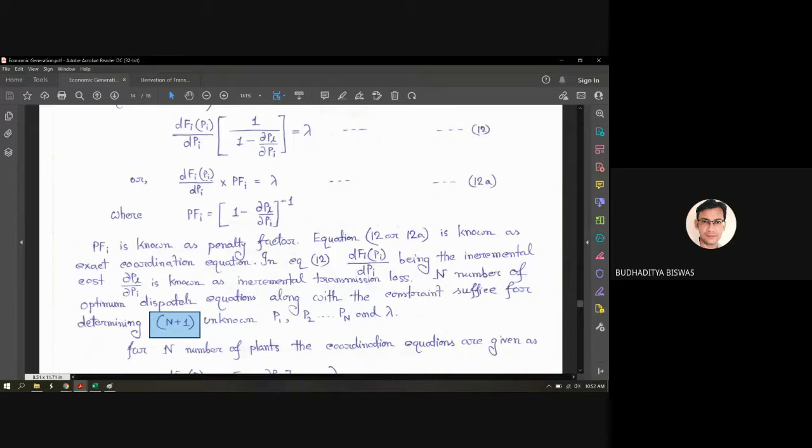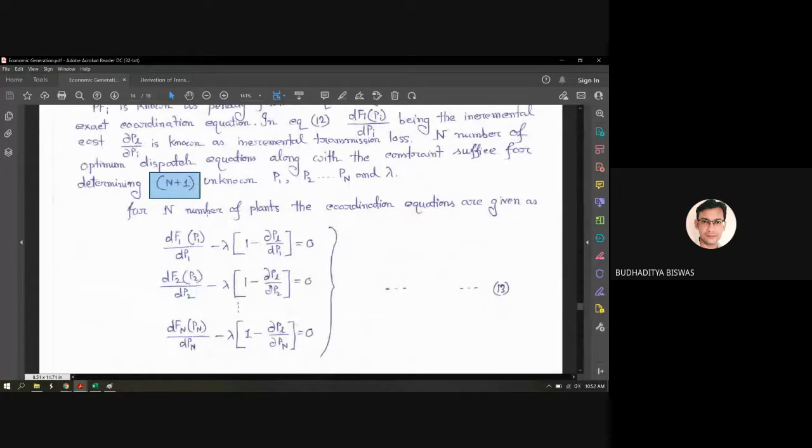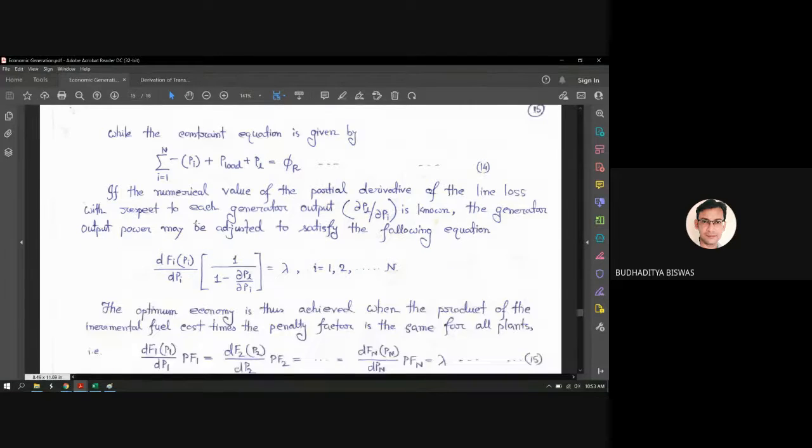But here one extra term is there, which is called the penalty factor. So for n number of plants, the coordination equation is given by dF1P1 by dP1 minus lambda into 1 minus dPL by dP1 equal to 0. Similarly for the second one, third one, up to the nth, and at last the constraint equation: our total generation should be equal to the load demand plus the losses. So here n plus 1 equations are there to find the n plus 1 unknowns.